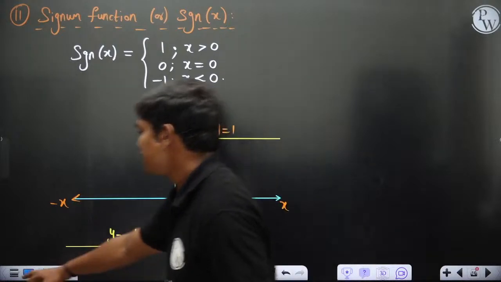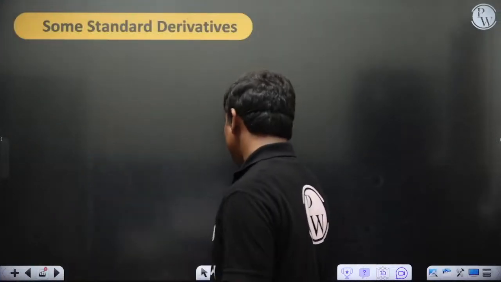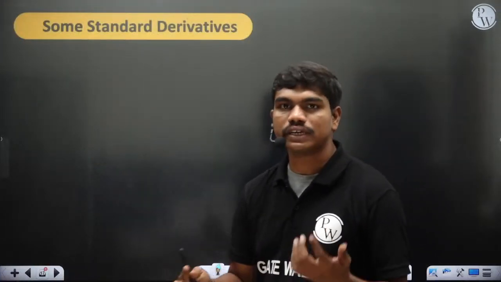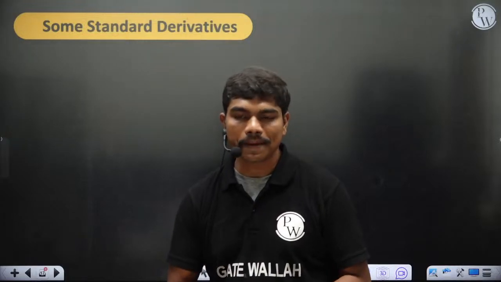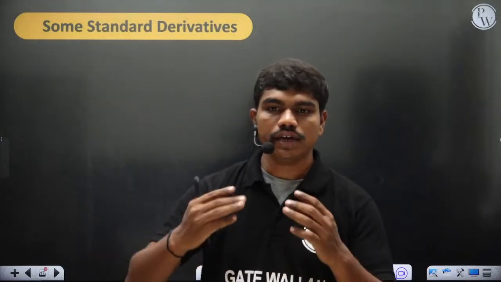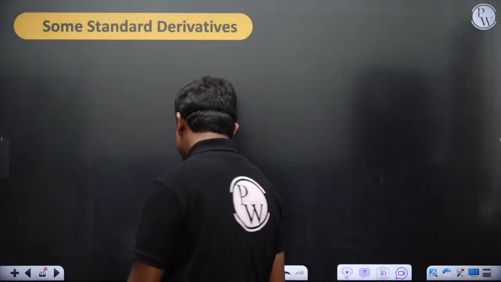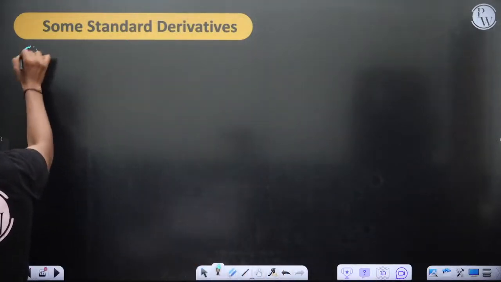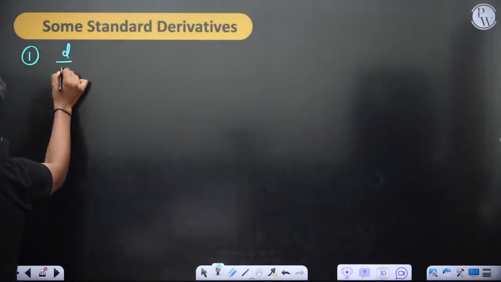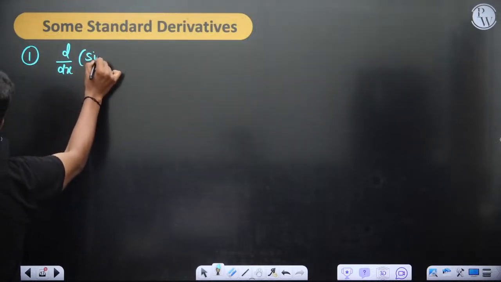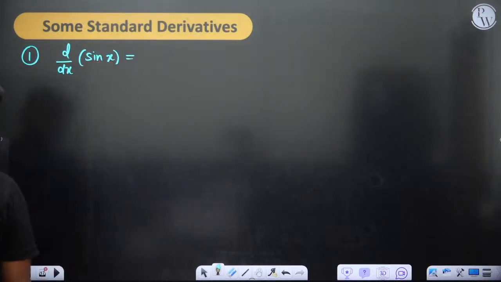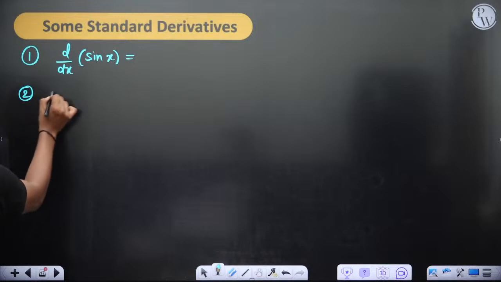Now coming to some standard derivatives which help you. We have seen what a derivative is. Basically, the derivative gives you the slope of the tangent to the function at that point, and whichever direction you approach that point, ultimately the slope of the tangent has to be the same. Now let's see some standard derivatives, where I just give the formulas. So d by dx of sin x. You know what this value is? Easy stuff, I'll just write it.